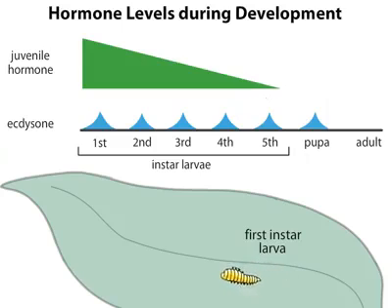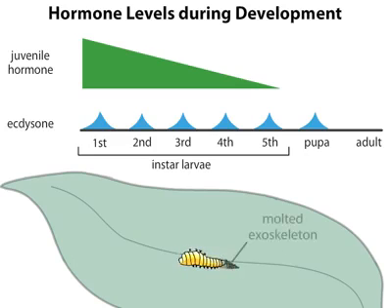Its primary effect is on the epidermis, the layer of living tissue just inside the exoskeleton. The hormone triggers epidermal cells to secrete enzymes that loosen their connection with the old exoskeleton, allowing it to be shed. Then the epidermal cells synthesize a new, larger exoskeleton. In other words, a molt occurs. Each peak of ecdysone triggers a molt.